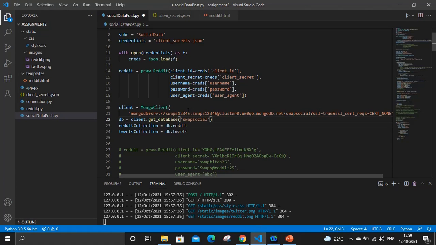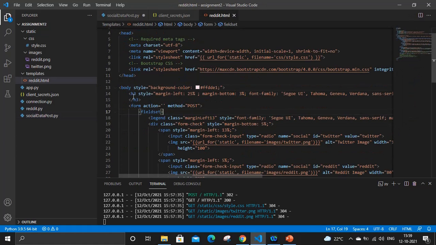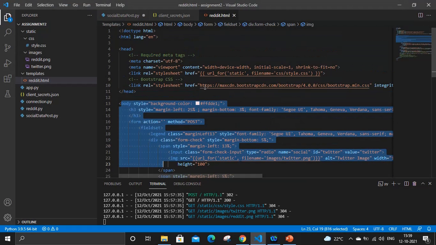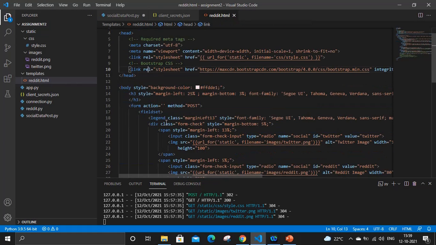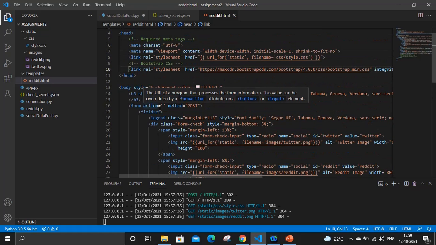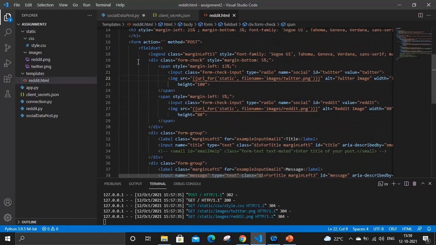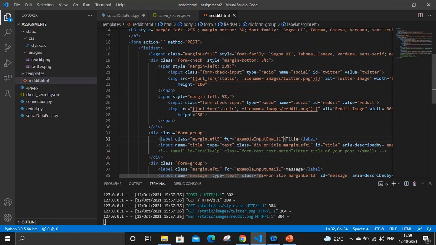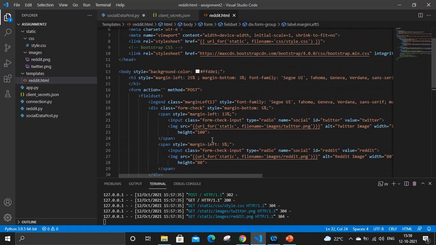Talking about the other stuff in the code, let me talk about the HTML side. This code is for this form. First of all, I needed to import bootstrap, since I have used bootstrap. You can import it either via a link, or via a script with JavaScript. Here is the code for the form, where I'm using title and message. You just need to fill in all the details. CSS is also there, I have applied external CSS here.